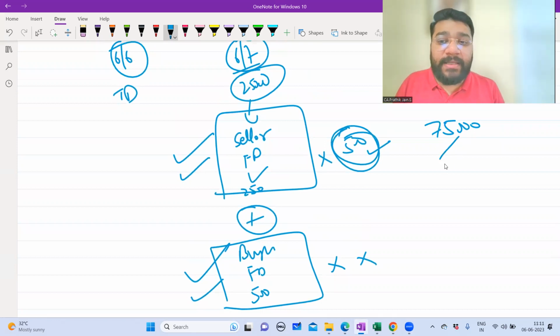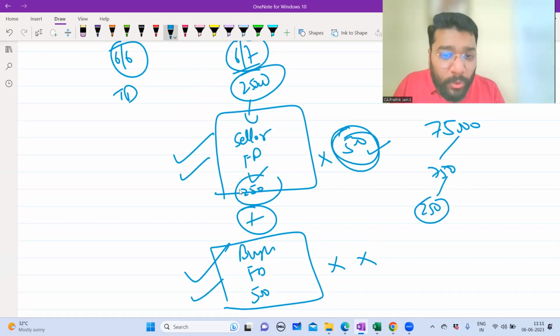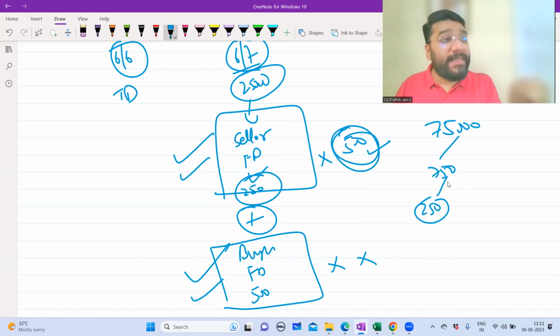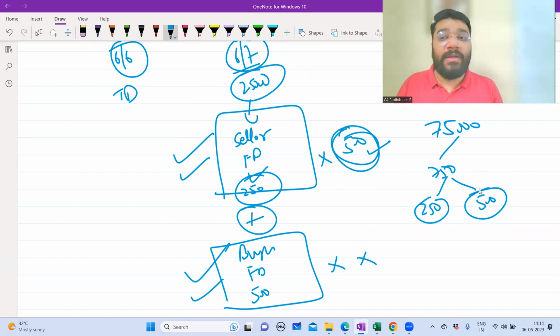75,000 is investing. So his interest is how much? 750. In that, 250 is the interest as per the original contract. Because of the change in the date, he's earning extra how much money? 500. No, this we are not okay.